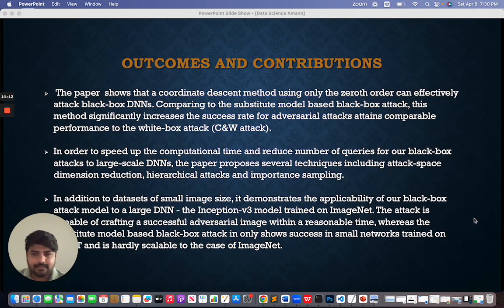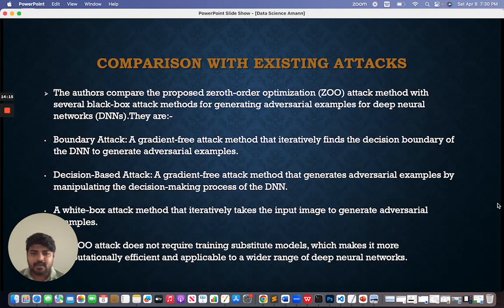Now let's see the comparison with existing attacks. There are different other attacks which we're going to compare with the ZOO attack. The author compares the proposed zeroth order optimization attack method with several black box attack methods for generating adversarial examples for deep neural networks. There are 3 attacks I have listed over here. The first one is boundary attack, a gradient free attack method that iteratively finds the decision boundary of the DNN to generate adversarial examples.